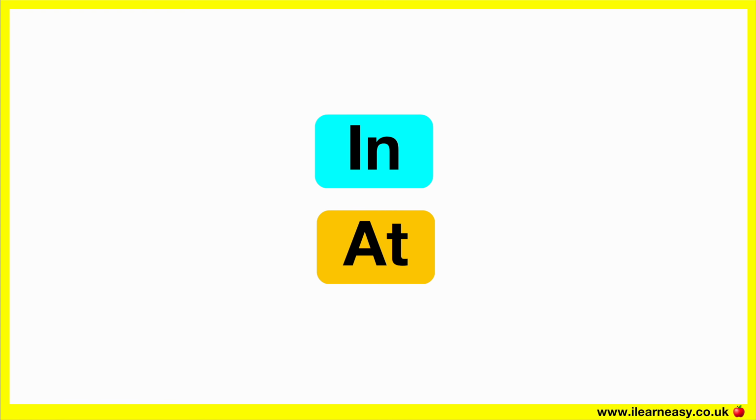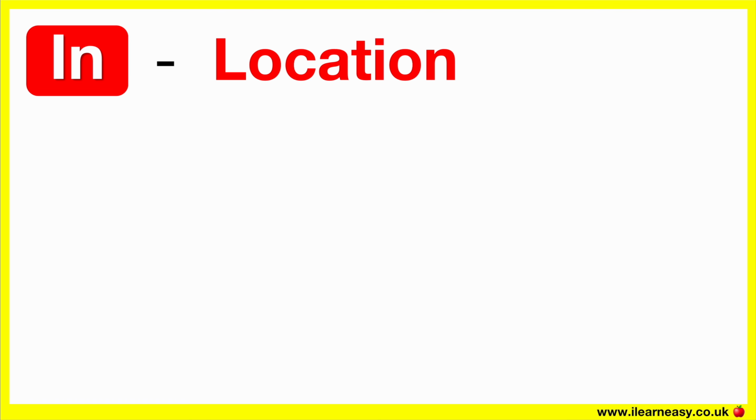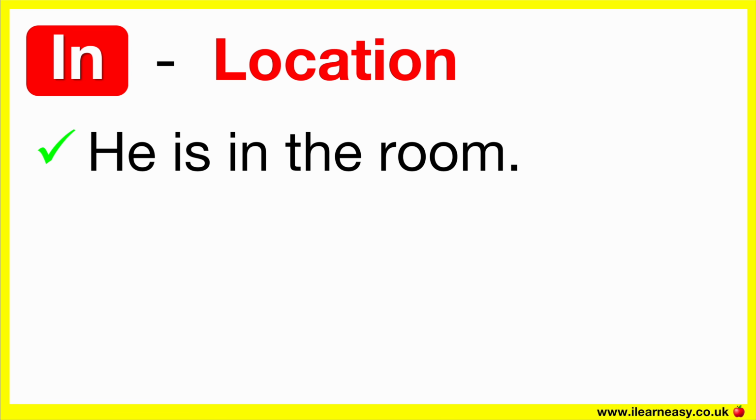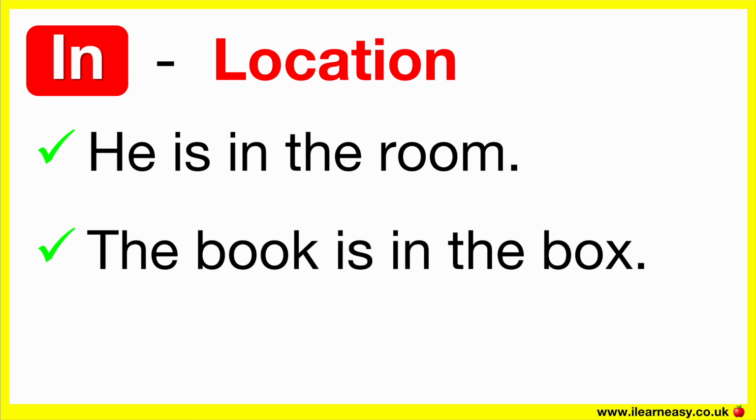In, at. The prepositions in and at are often used to describe locations, points in time, or other expressions. In is used to refer to something inside a space or an area. For example, he is in the room. In the room refers to being inside the room. The book is in the box. In the box refers to being inside the box.